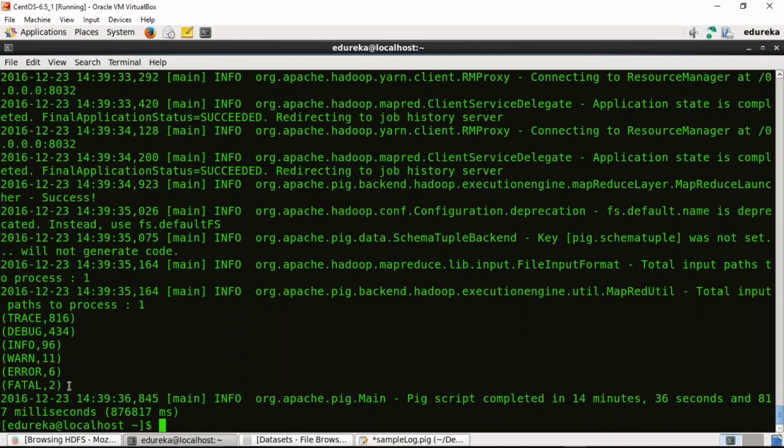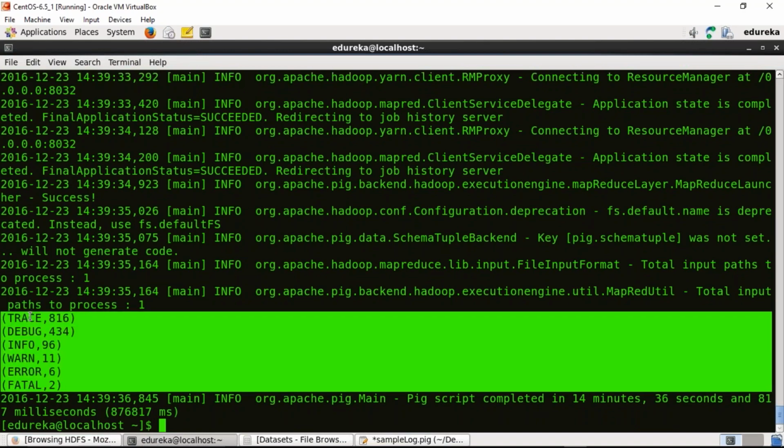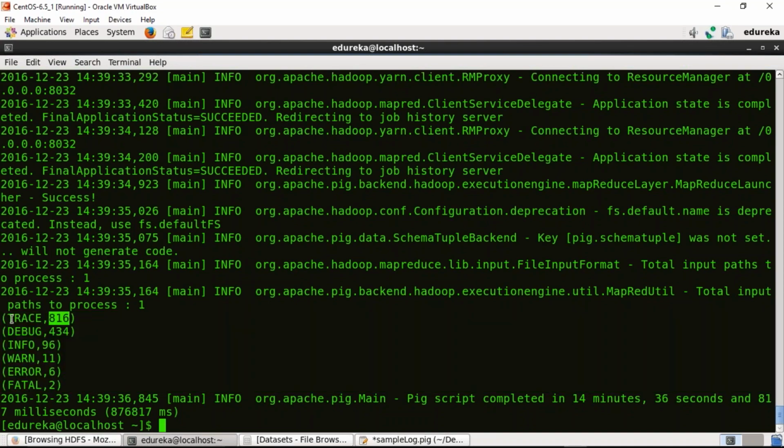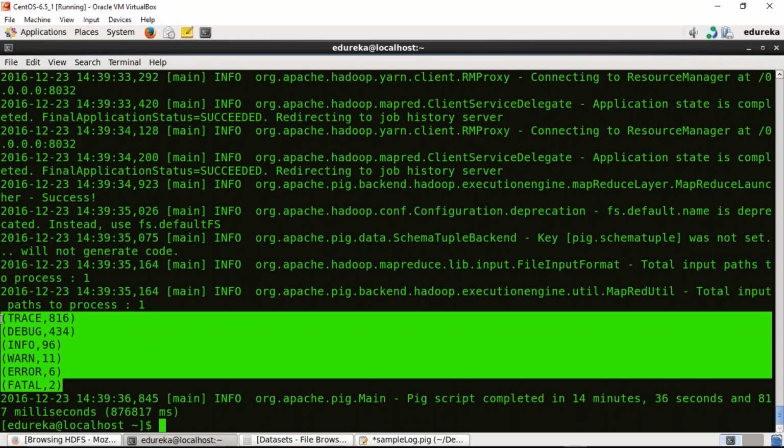So guys, this is the result that we have received. These are all the events that were there along with their frequency, right? So trace is one event which came 816 times in the log file. Debug came 434 times, info 96 times, warn came 11 times, error came 6 times, and fatal came twice. So this is the final result in the descending order of their frequency. Now it's time that we go to the Pig script and see each and every command and understand it.